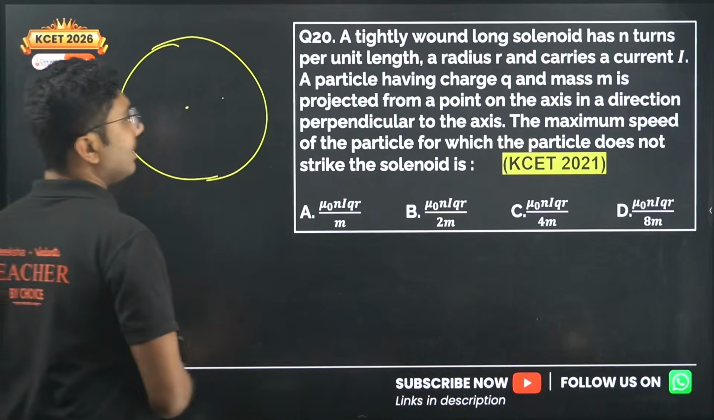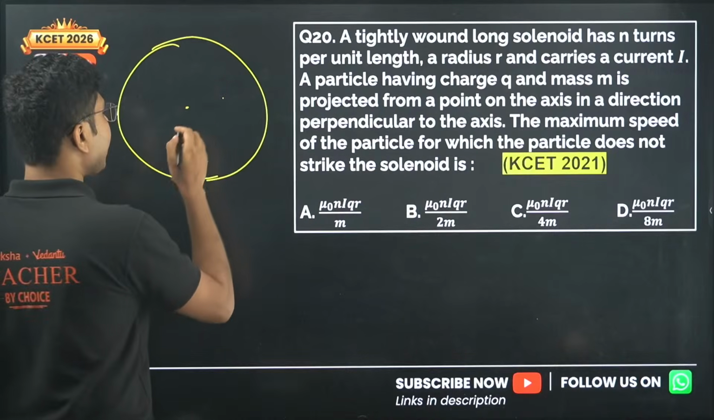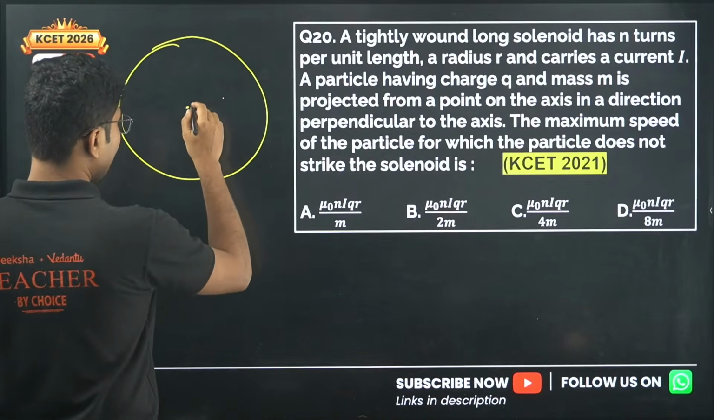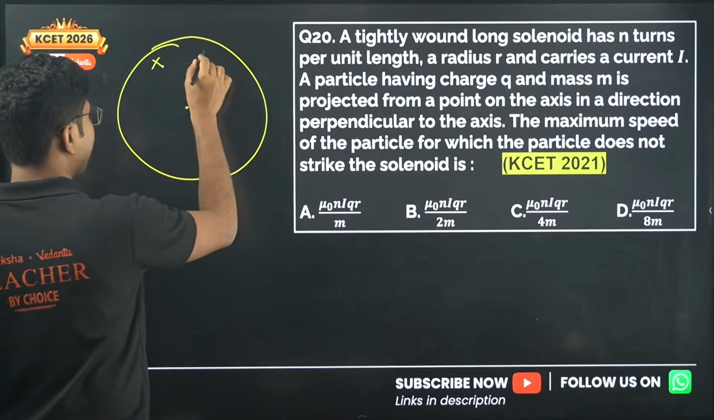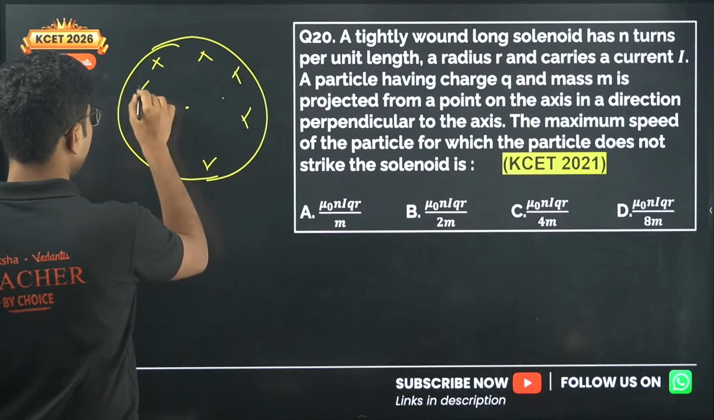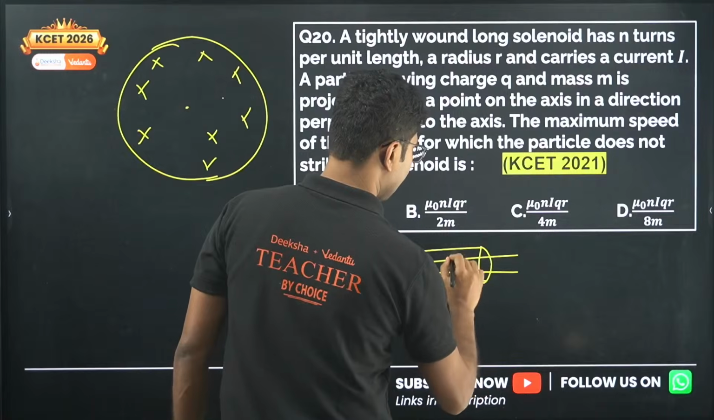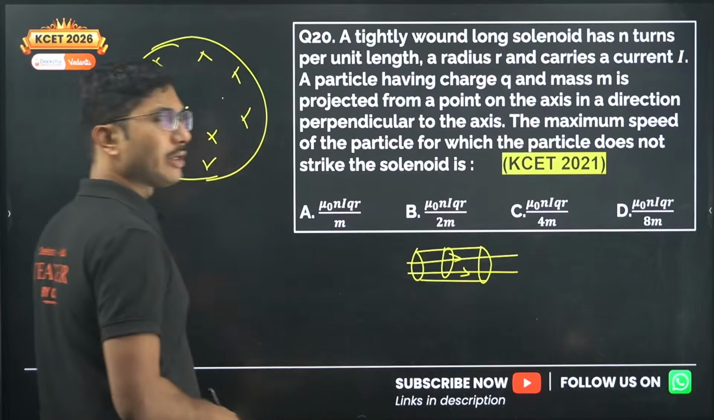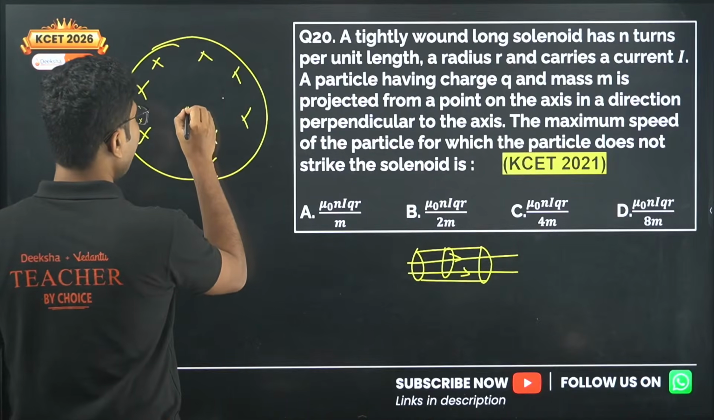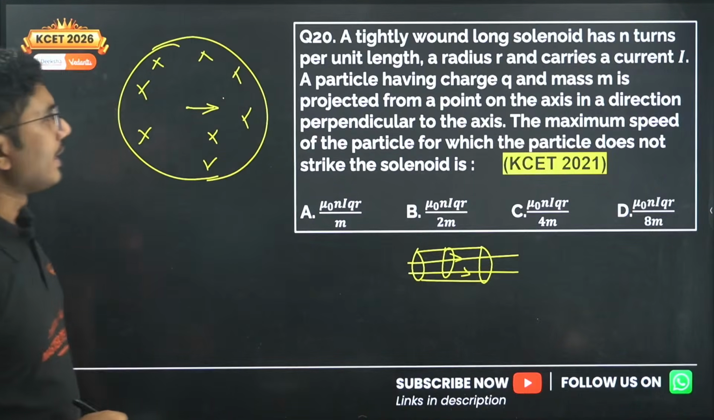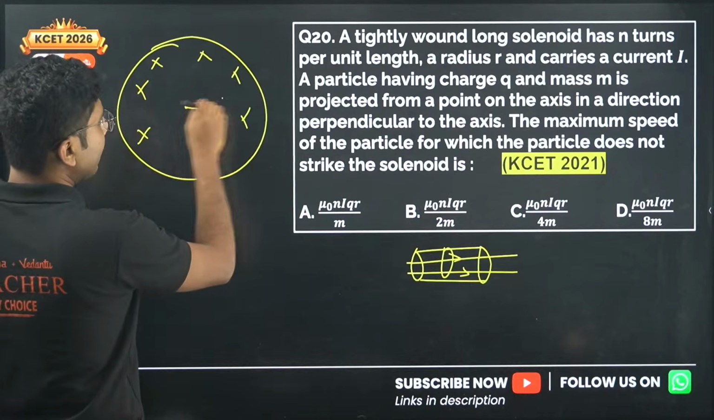Now you take a charge q and mass m and project it from the center. Now the magnetic field is either into the page or out of the page. I am taking it into the page. The solenoid's magnetic field is like this, right? So when you take the cross section, it will either be into the page or out of the page. For now I am assuming it is into the page. Now you take a charge and you project it from the axis, in a direction perpendicular to the axis.